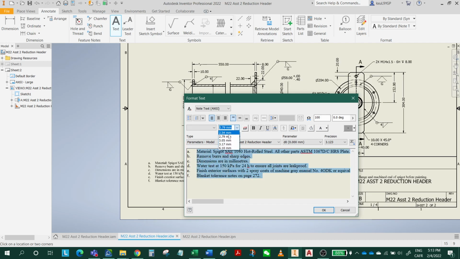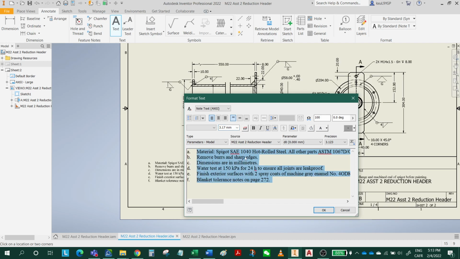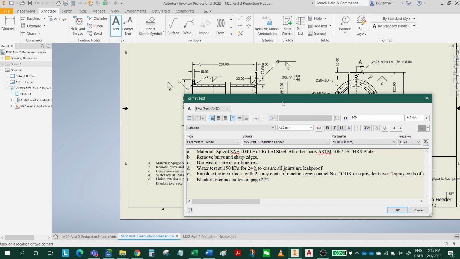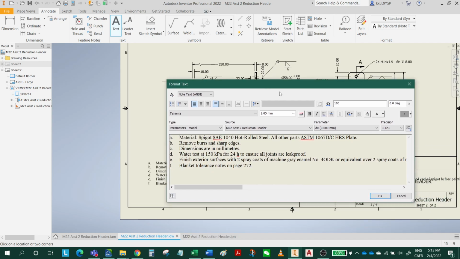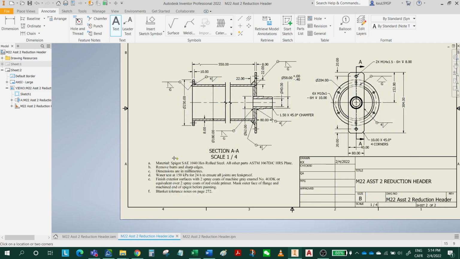Let's say we change this to 3.17, make it a little bit larger. So just adjust, let's see, we have enough space. So we're gonna just hit enter here, make it shorter, backspace, and do it again, enter, backspace. So this will be fine. Okay, and we click OK. All right, so this is your note.